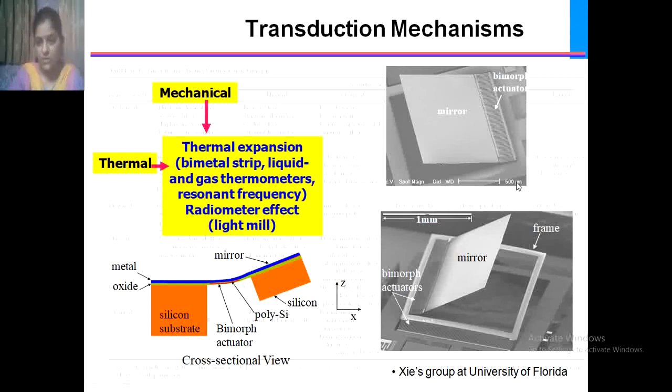If you see, what is the width? It is 500 micrometers. So this is nothing but the mirror. Then frame and waveform actuators are located here as well as here.